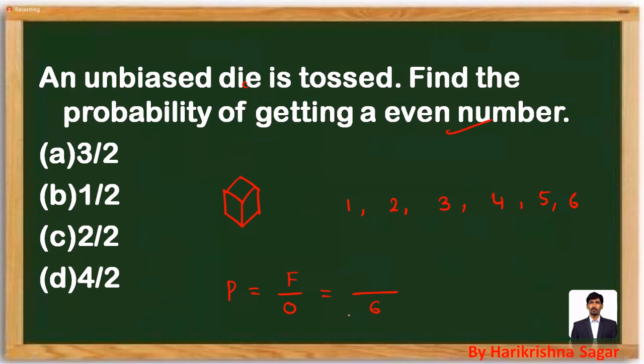What is the question here? If you are throwing a dice, find the probability of getting an even number. Even number means it can be 2, 4, or 6. So 3 are the favorable cases out of the 6. So probability will be 1 by 2. Mark it as option B.